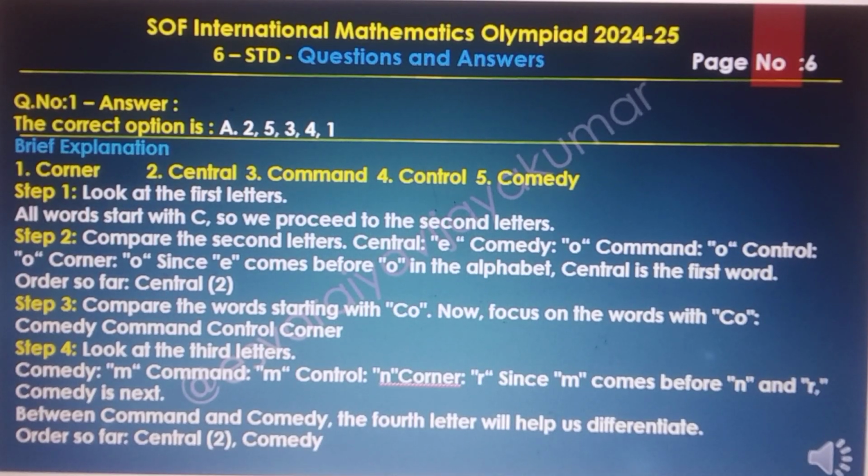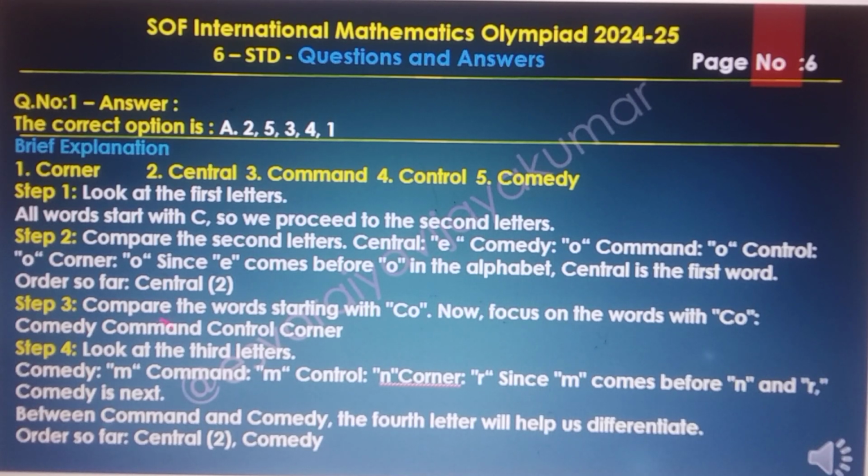Under the brief explanation of corner, central and command, control and comedy. First step, look at the first letters. All words start with C, so we proceed to the second letters. The second step, compare the second letters: central E, comedy O, command O, control O, corner O. Since E comes before O in the alphabet, central is the first word in the order.